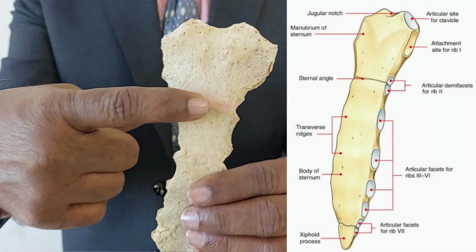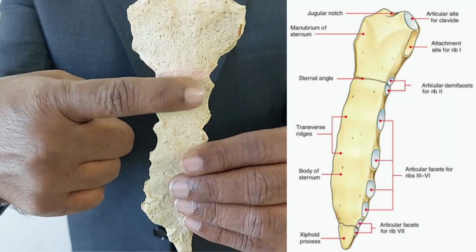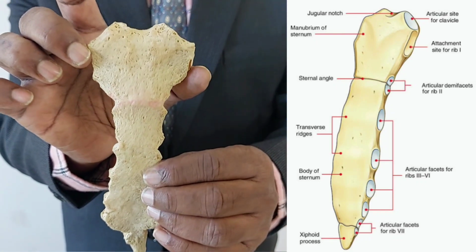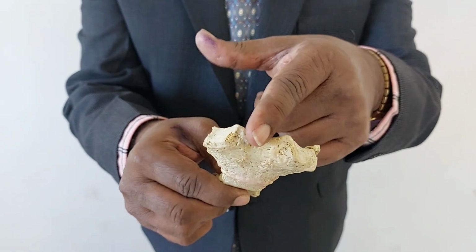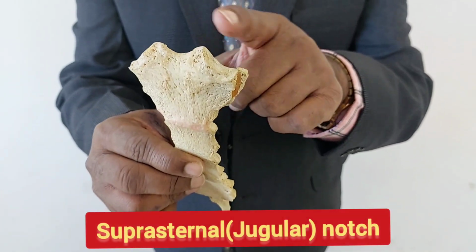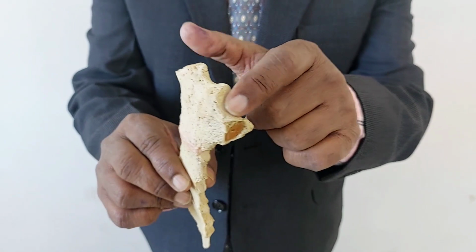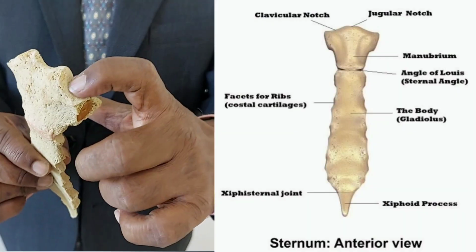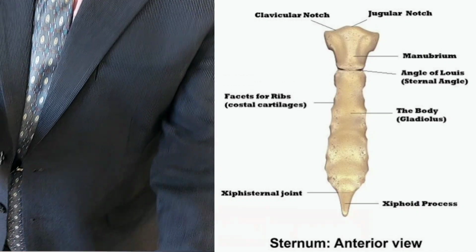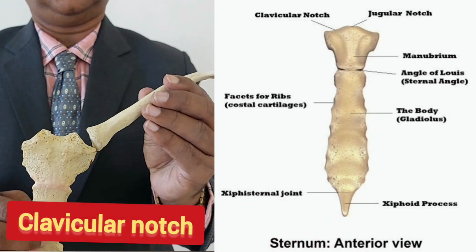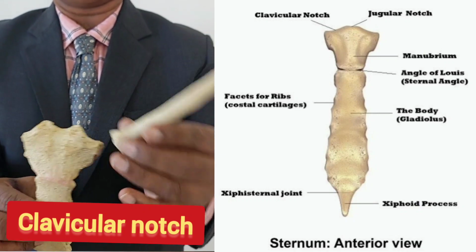So now, how to differentiate one part from the other? Here you see there is a ridge, this one. This ridge is the junction between the manubrium and the body. In the manubrium, in the upper border, there is a notch called the suprasternal notch. And on each side of the suprasternal notch, there are two articular surfaces, one on each side. These are for articulation with the clavicle. Here is the clavicle on the left side, and here it will articulate with the clavicle in this way.